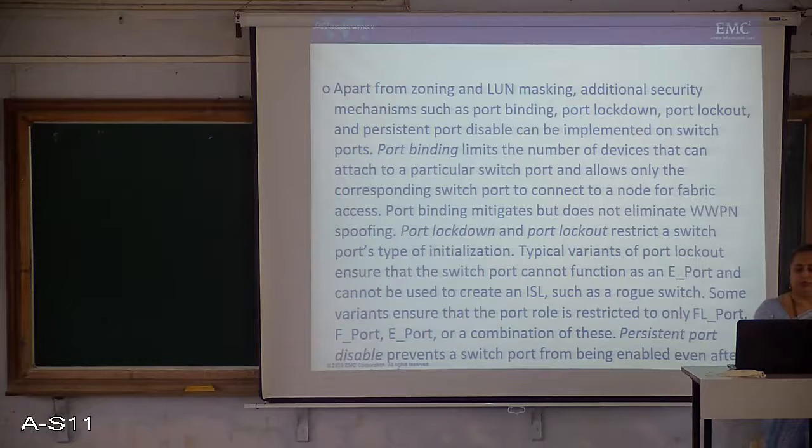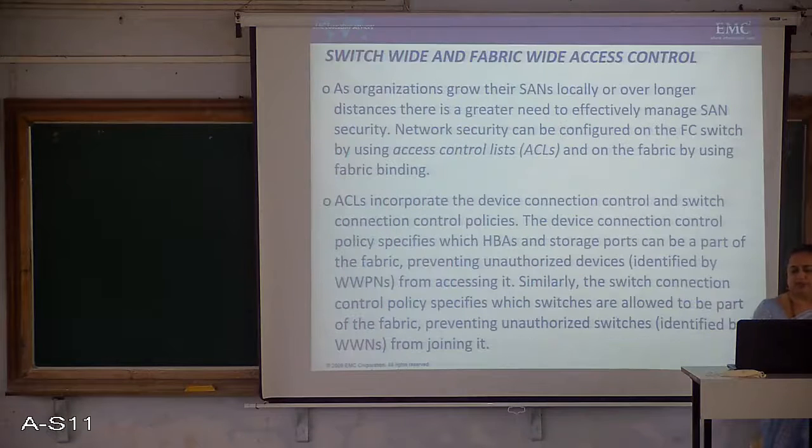Port lockdown and port lockout restrict a switch port's type of initialization. Typical variants of port lockout ensure that the switch port cannot function as an E-port and cannot be used to create an ISL, such as a rogue switch. Some variants ensure that the port role is restricted to only FL port, F port, and E port, or a combination of these. Persistent port disable prevents the switch port from being enabled even after a